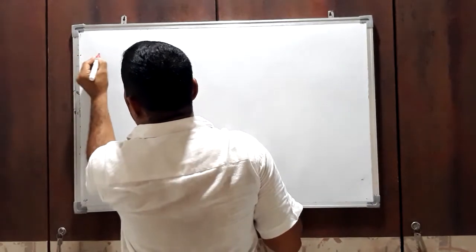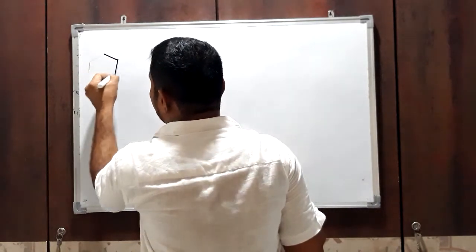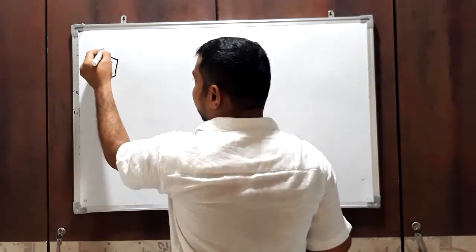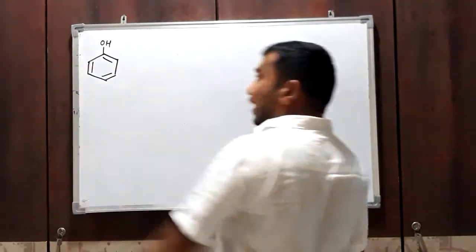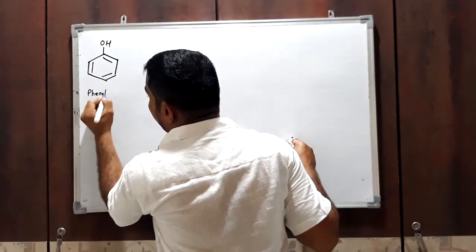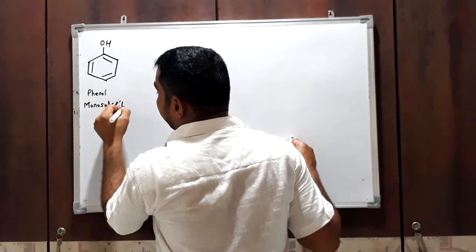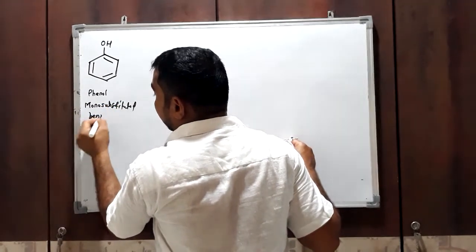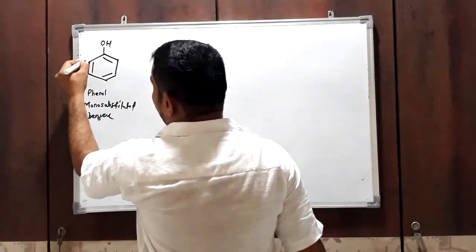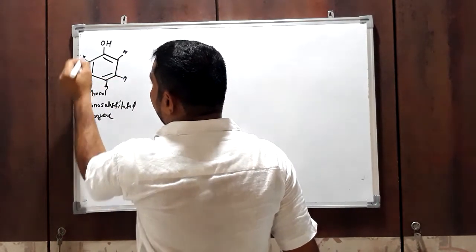Just take phenol. Phenol is a monosubstituted benzene. This is a benzene ring having a hydroxyl group. This is called phenol. Phenol is a monosubstituted benzene, and this phenol has 5 hydrogens: 1, 2, 3, 4 and 5.